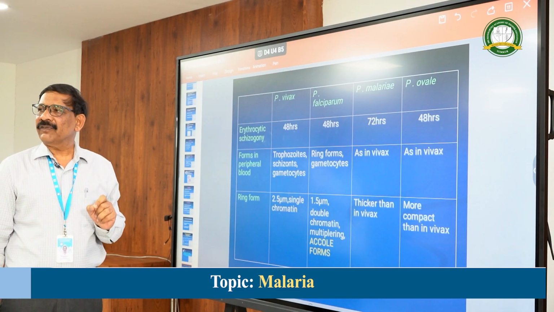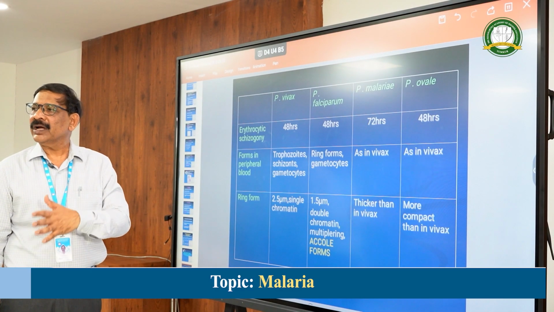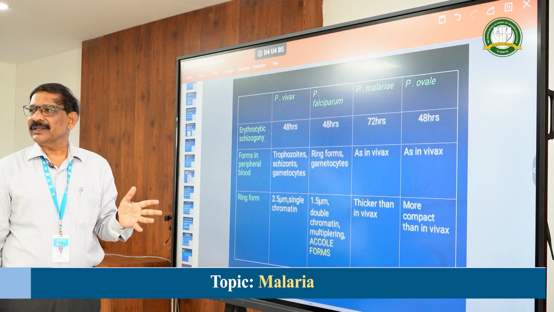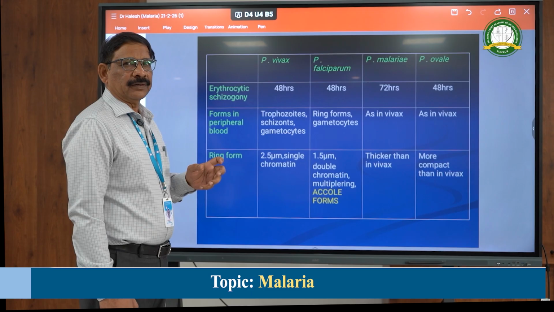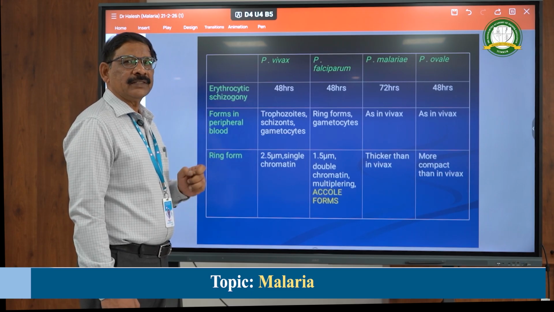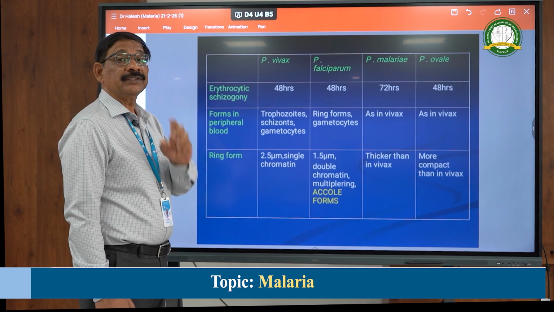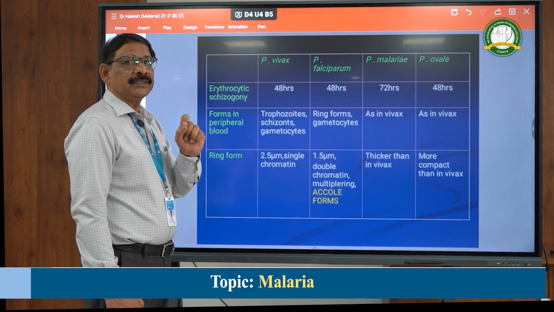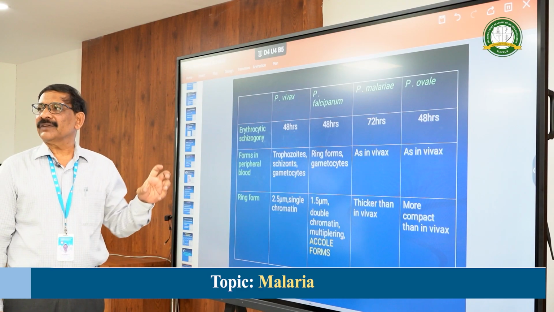Because falciparum, after the ring form, when it enters the blood, will go to the deeper organs in the capillaries. They produce one antigen, that is the Plasmodium falciparum erythrocyte membrane antigen 1. So this antigen has the predilection to adhere to the endothelium of the capillaries.